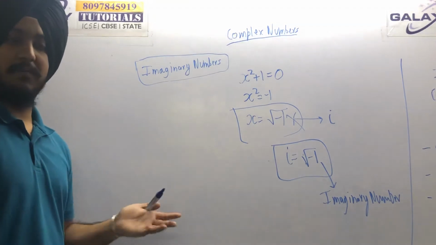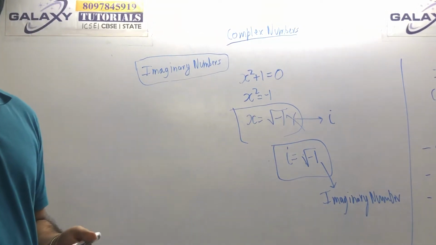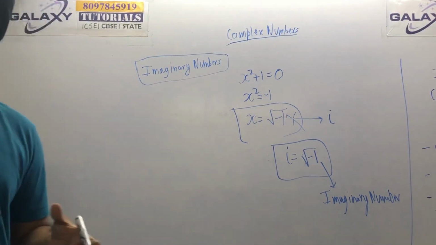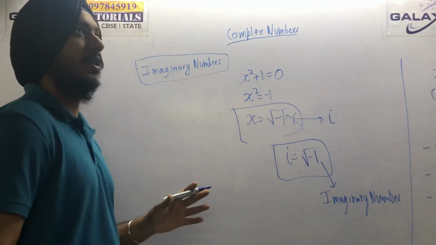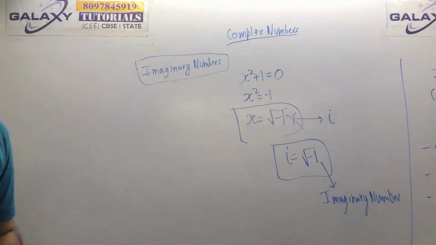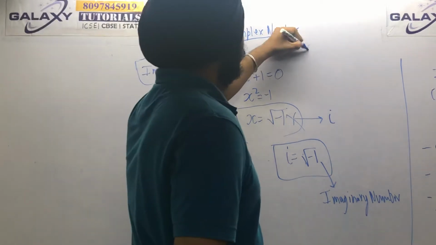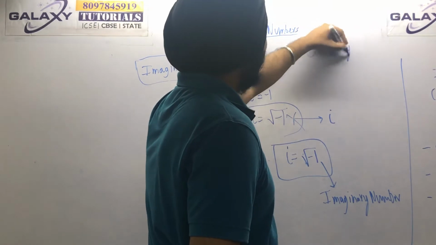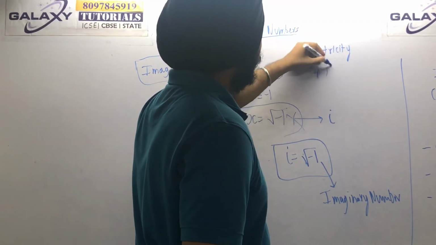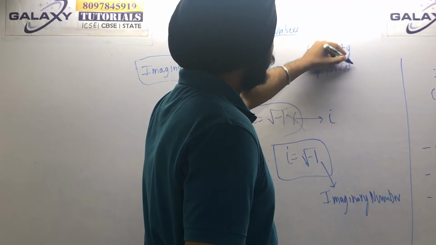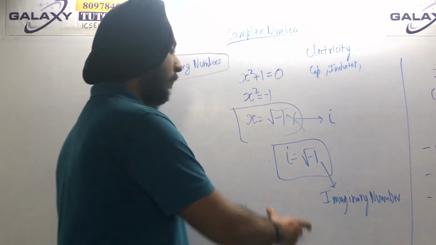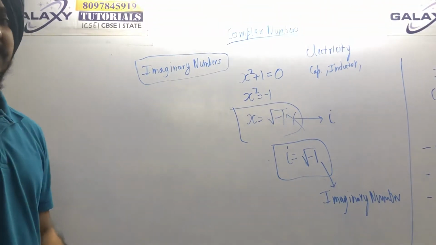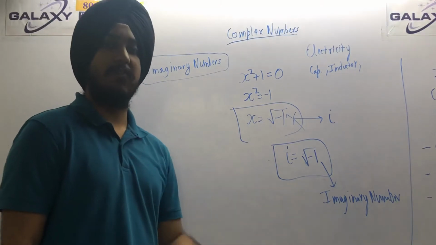Now you must all be thinking: why are we studying these imaginary numbers when they don't have any use? Actually, they have quite a lot of use. You will not study them right now, but you will study them later on, in 11th, 12th class or in college, in the concept of electricity. There you will study capacitor equations, inductors, transformers, and this concept of imaginary numbers is used. They have very varied applications. They even have application in advanced calculus.